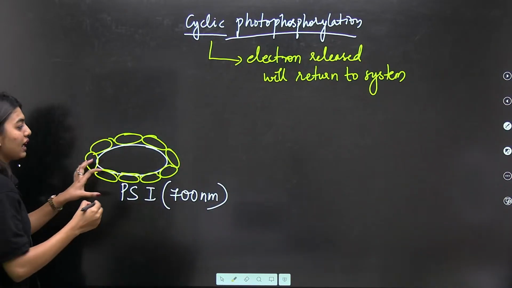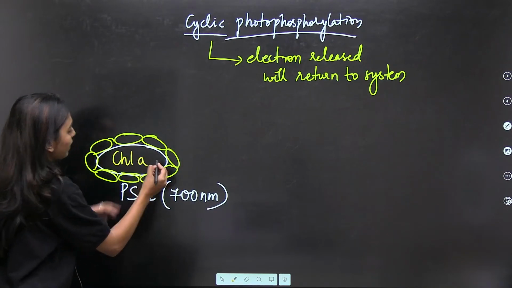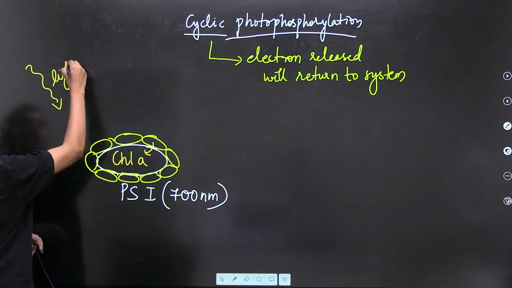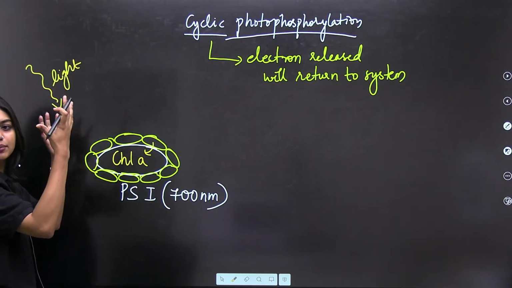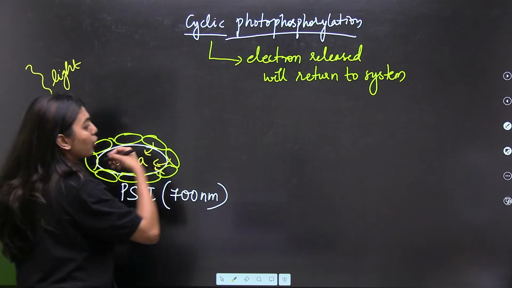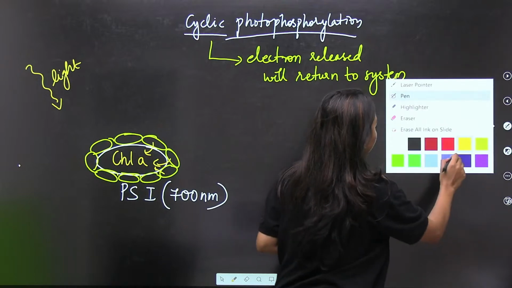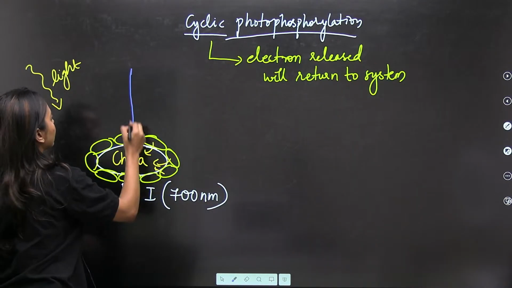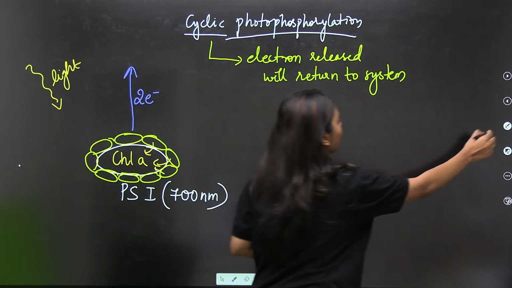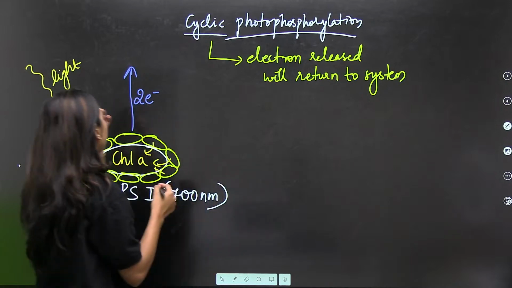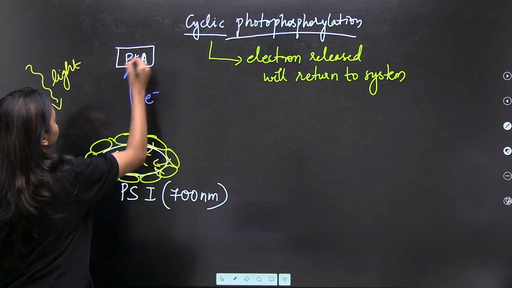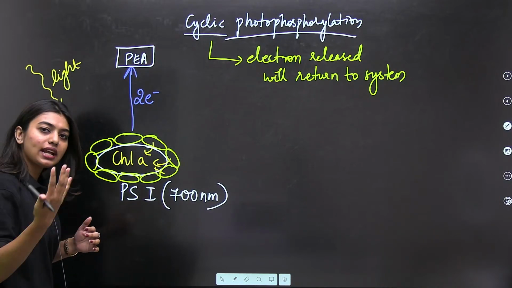Here we have our chlorophyll A, we have our accessory pigments. The moment light is there, they are going to absorb all the energy and emit it out. Yes, PS1, correct. Now they are going to release the electrons. This electron is going to get released. Is it visible to all of you? Now who is going to be waiting? Our PEA. Who is our PEA? Primary electron acceptor, right?